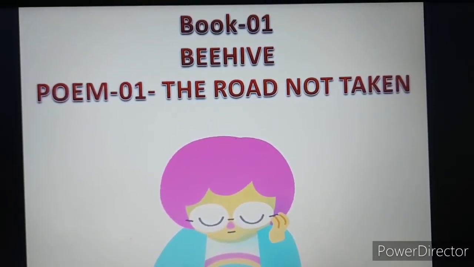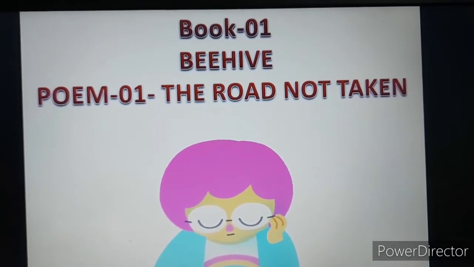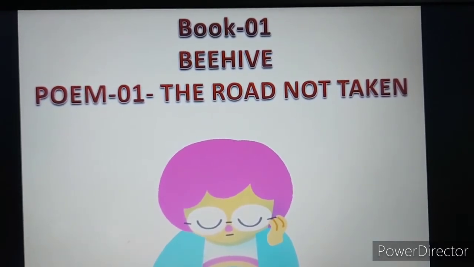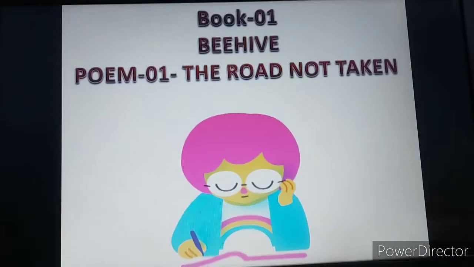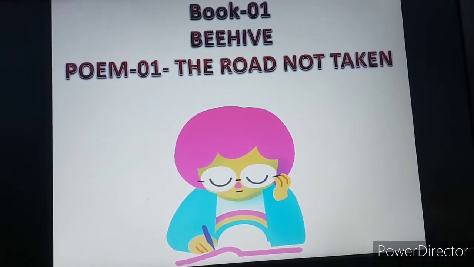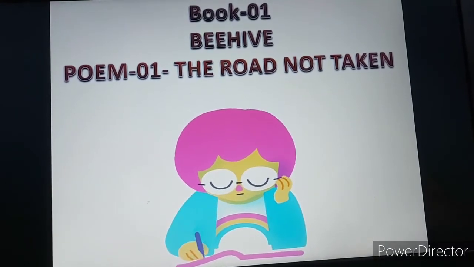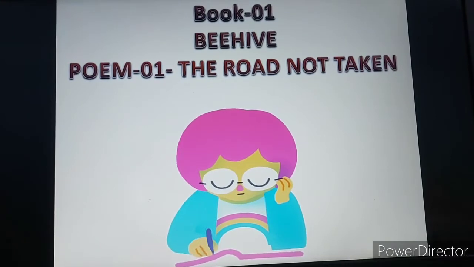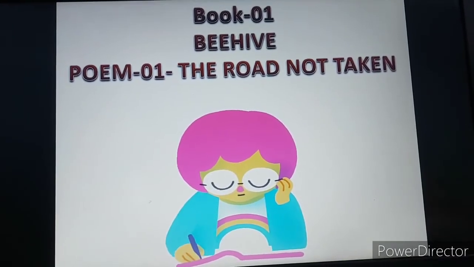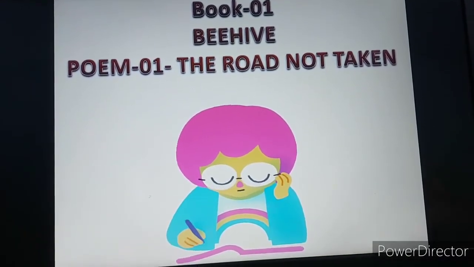Students, don't believe others, just believe in yourself, because when we believe in ourselves, we believe in our abilities and capabilities. If we like the science subject, we will definitely take science.